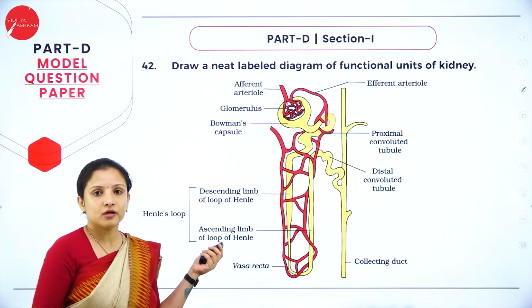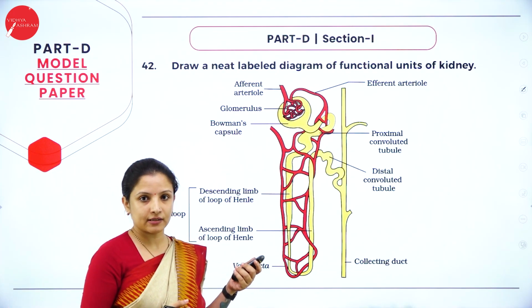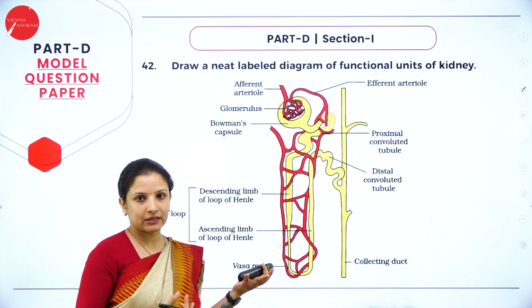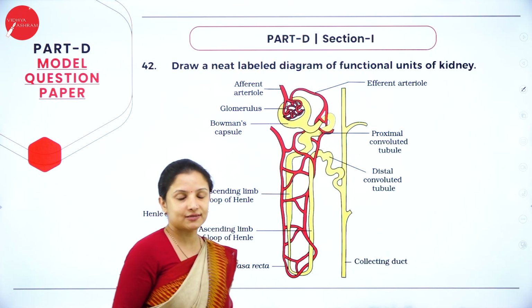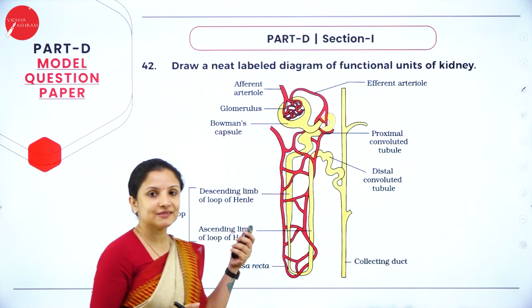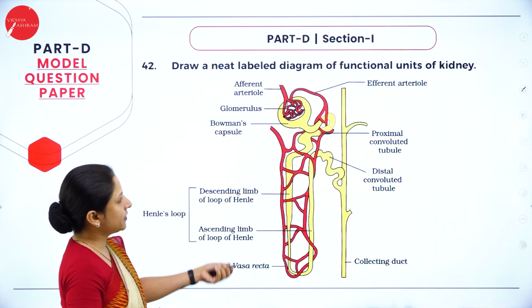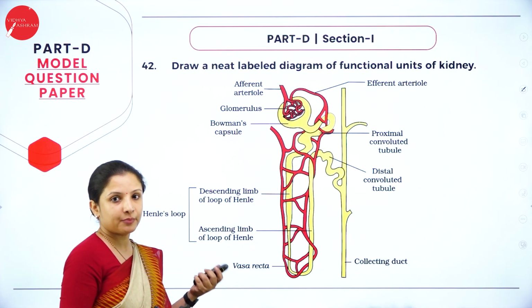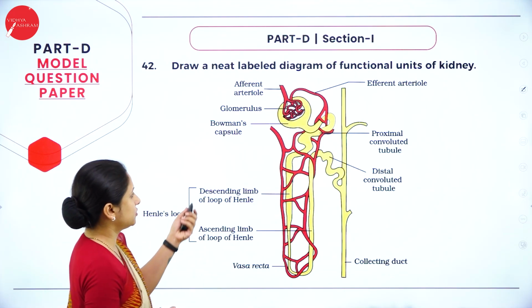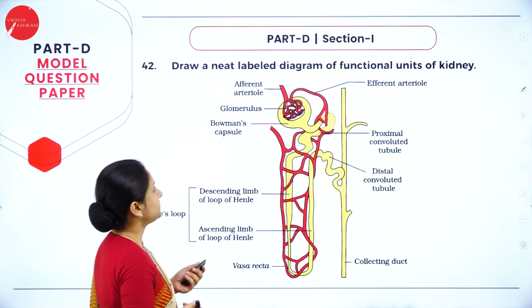See here, they have not asked nephron directly. They have asked functional unit of kidney. So be very, very careful. Which is the functional unit of kidney? It is nephron. So therefore, you have to draw the structure of the nephron and label. At least 10 labels should be there because it is a 5-mark question. So draw it very neatly.